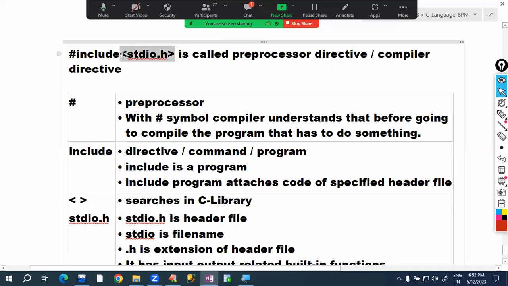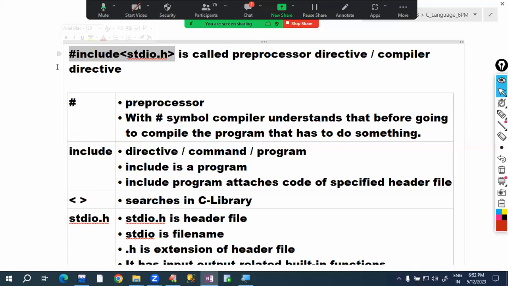Compiler searches in the C library for the stdio header file, and this include program attaches the code of that stdio header file here. That's it. That is the meaning of hash include stdio.h. Please confirm, is it clear about this line? Hash include stdio.h. Every time I will not explain.